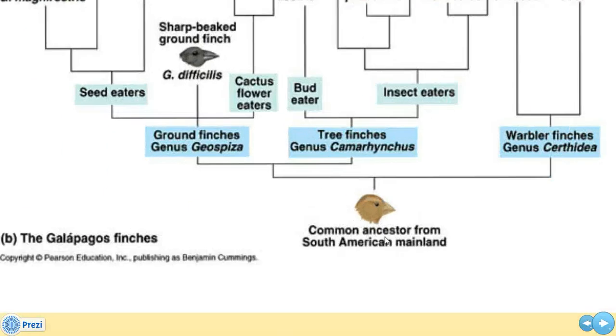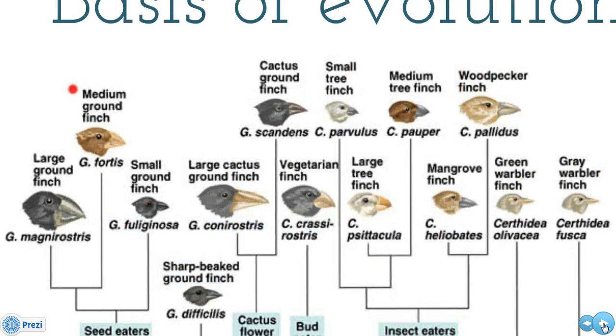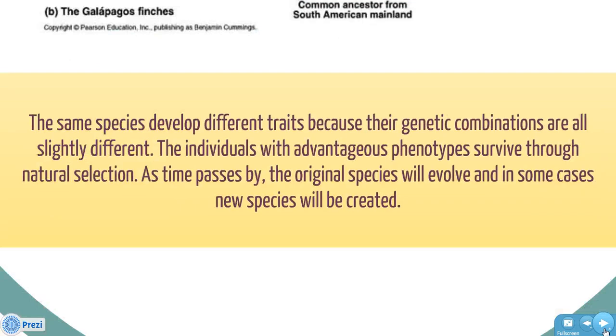At the bottom of the picture is the ancestor of the finches on the Galapagos Islands. Because every individual is slightly different, some survived through natural selection and others didn't. After generations, many species of finches appeared, each possessing different developed traits. The same species developed different traits because their genetic combinations are all slightly different. The individuals with advantageous phenotypes survive through natural selection. As time passes, the original species will evolve and in some cases new species will be created.